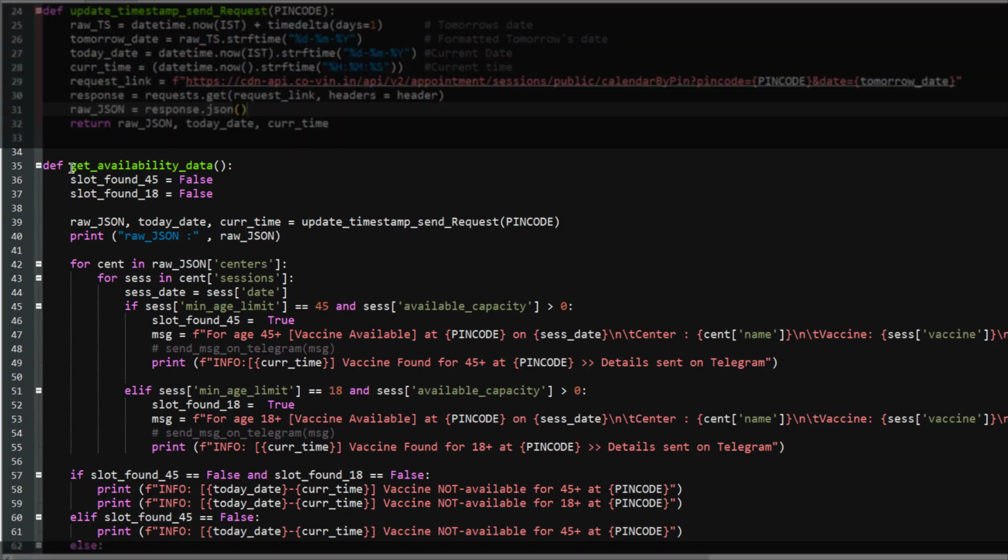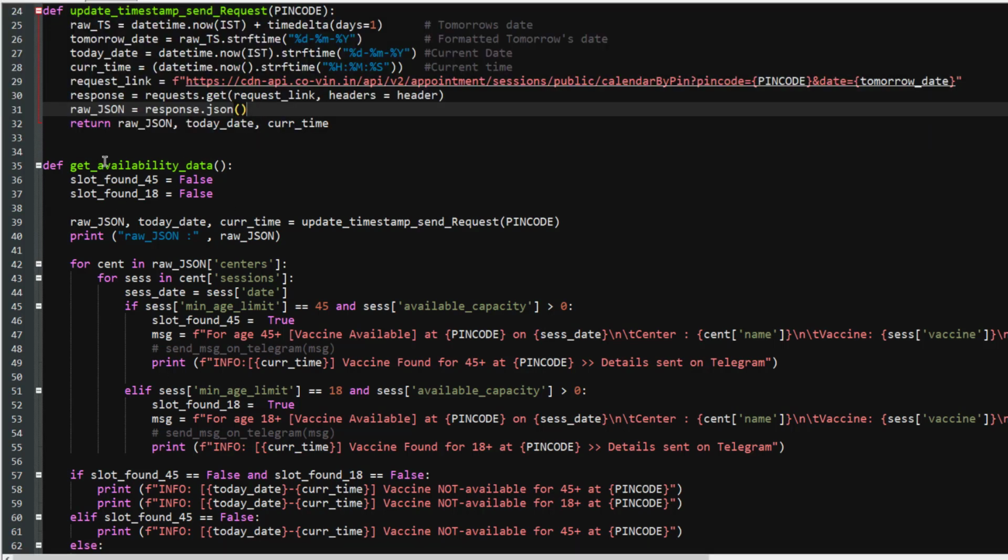In this section, we are going to create another function to parse the data because we do not want to combine everything in the same function. However, you can do that, but I would advise you to create a separate function for an individual task, right? So parsing is a different task altogether apart from receiving the data. So let's get started and understand this function.